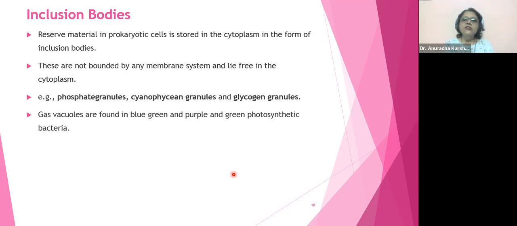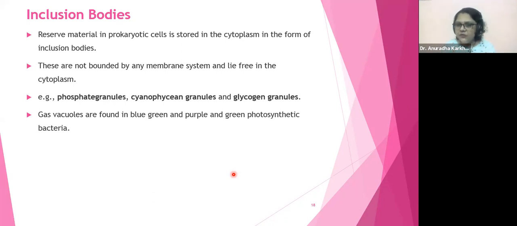Phosphate granules, cyanophycean granules, glycogen granules. We have something called volutin granules, which are phosphate granules only. Sulfur granules. So it could be anything. Whatever is in excess will be stored as inclusion bodies in the form of granules.